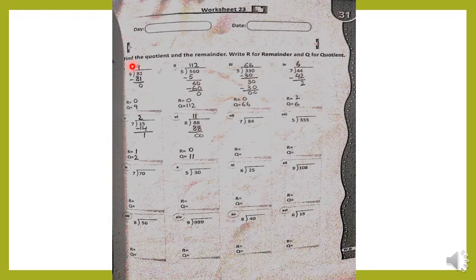So the first one was easy. 9 9s are 81, and the remainder was 0. Okay, 0, so no number remained, only the digit 0 was remaining. So what we did is we just wrote 0 at the R part and 9 at the quotient part. So this is how we are going to solve this one.